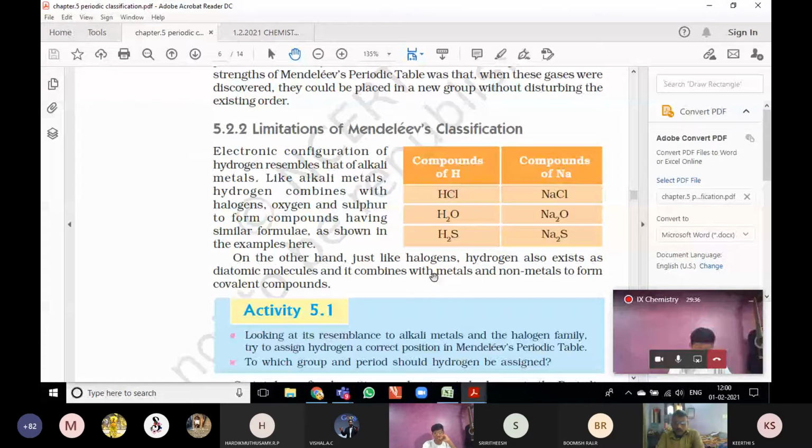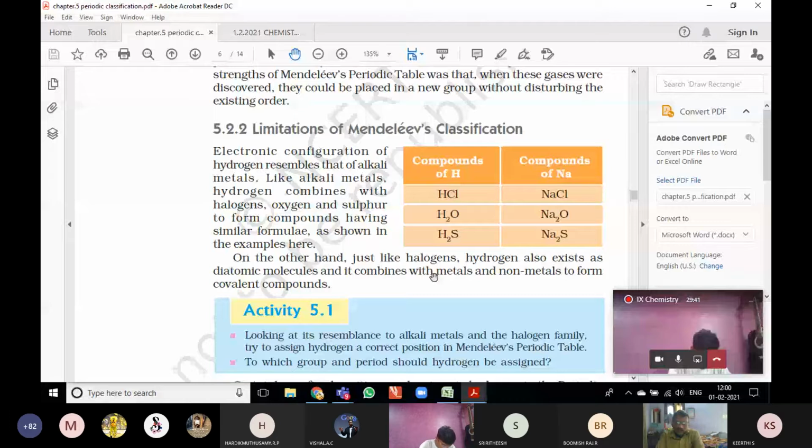Okay, and it is very corrosive. So hydrogen combines with the halogens, oxygen, and sulfur to form compounds having similar formulas, as known from the examples here. On the other side, just like the halogens, hydrogen also exists in diatomic molecules.